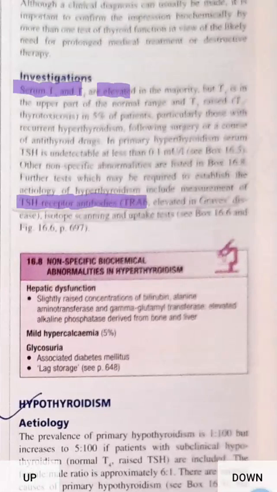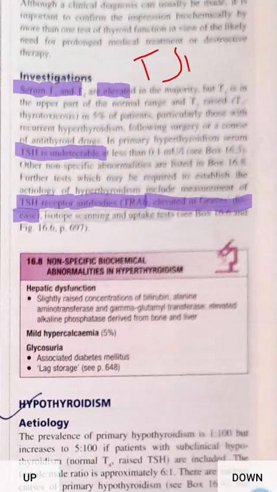TSH receptor antibody is elevated in Graves' disease. Graves' disease is an autoimmune disease, so there will be elevation of TSH receptor antibodies, and TSH will be low, even undetectable.